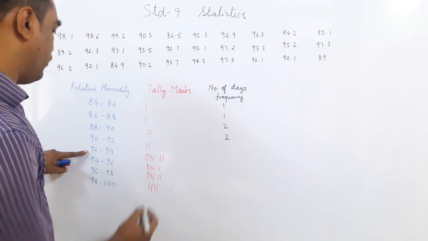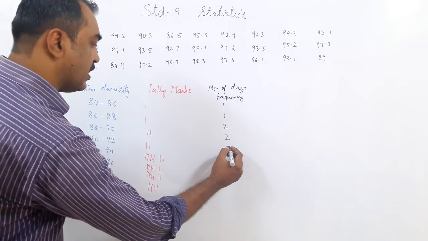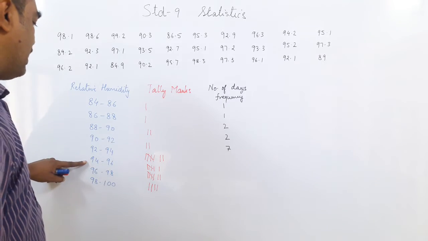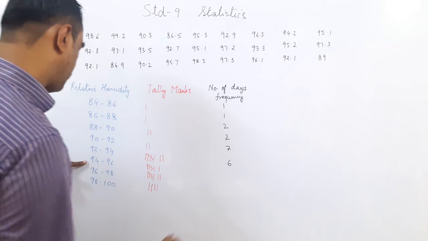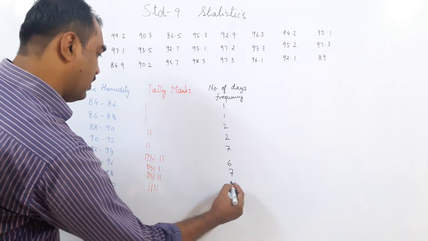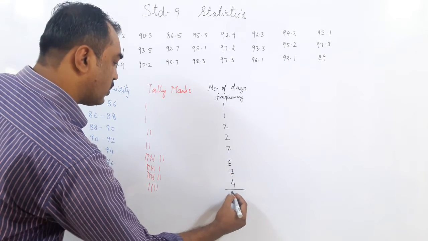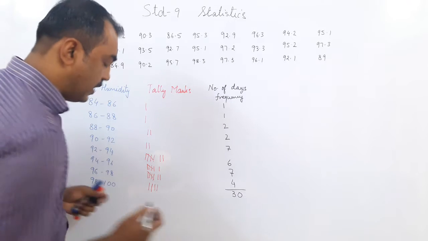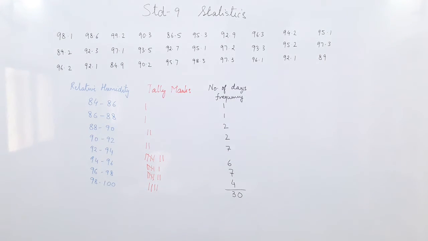Between 92 and 94, we got 5 and 2, 7 days. Between 94 and 96, we have 6 days. Between 96 and 98, we have got 7 days. And we have got 4 days here. The total will be 30 days. But you will have to check, has the frequency been proper? Yes, so come on, you need to work out one more time and see if the frequency is right.